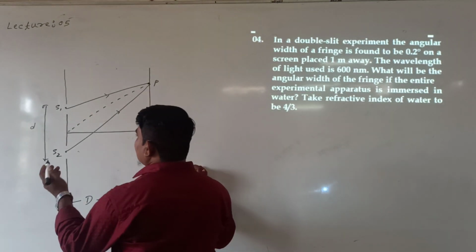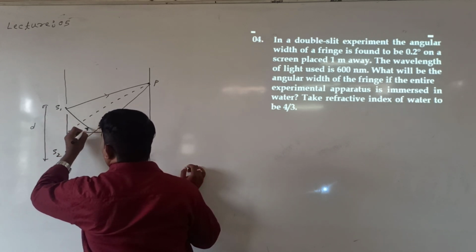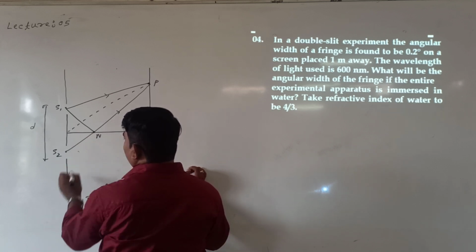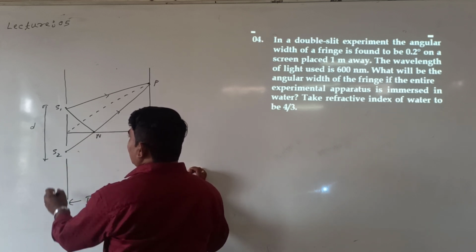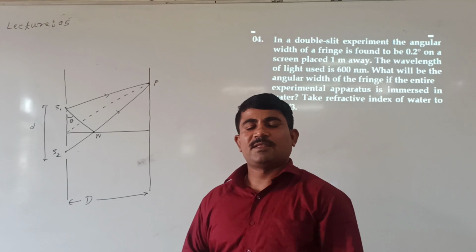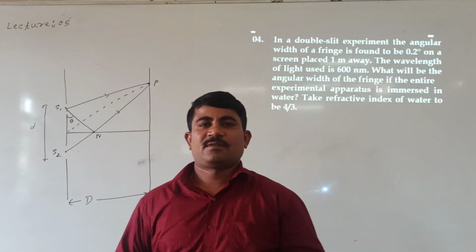In case of Young's double slit experiment, if we draw a perpendicular line, say this is one perpendicular line drawn, already you have seen. So I can take this as SN perpendicular. Then this is some angle made. This angle I can call theta. This theta we are calling angular fringe width.